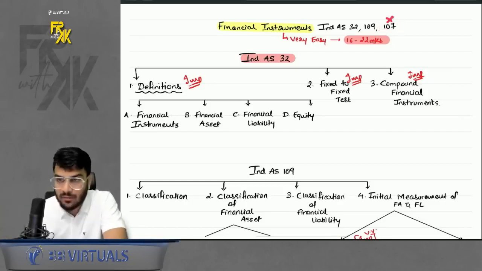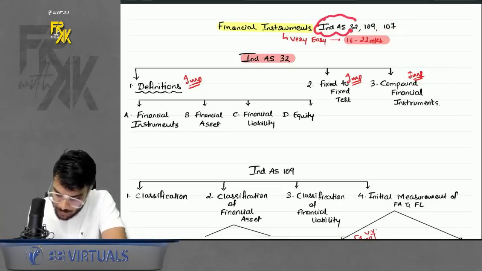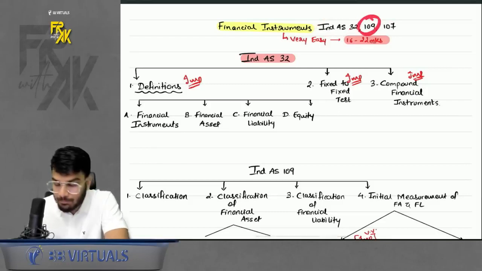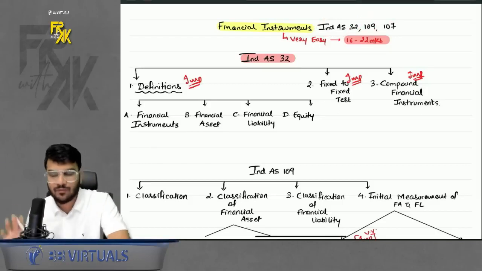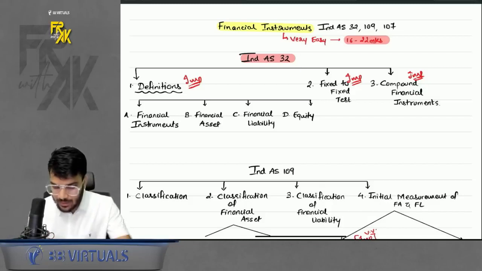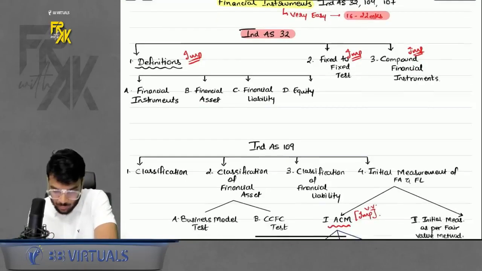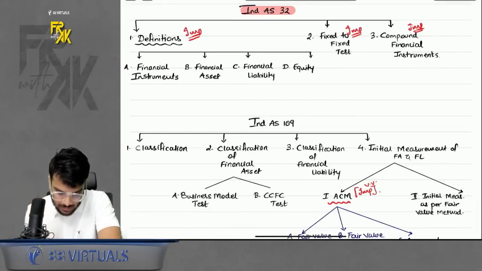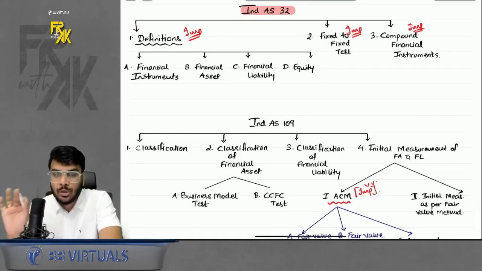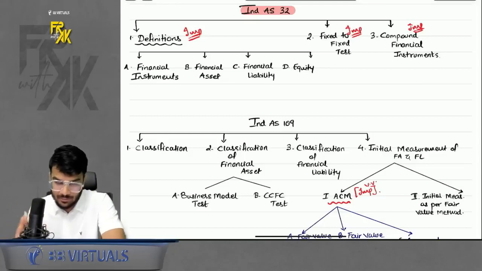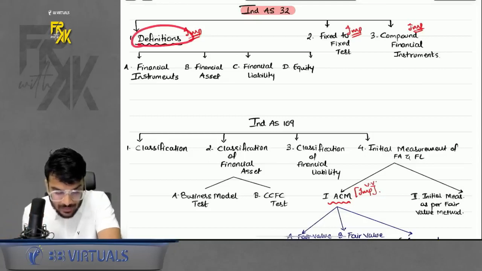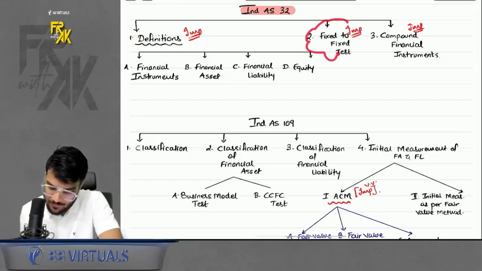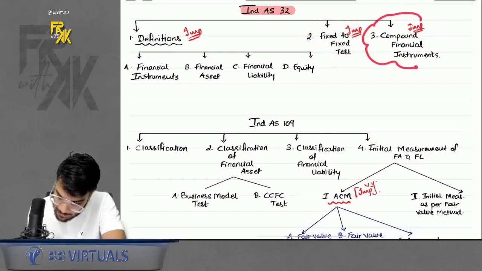So of course this is not very relevant. 32 is relevant for the basic clarity, but the important standard out of these 3 is 109, of course, but we will cover all of them. First being Ind AS 32. What did we study in Ind AS 32? There are total 3 aspects to be focused here. One is the definition point. I'm only going to revise the relevant part in this revision video. Okay, do remember that. So one is the definition point. Second is the fixed to fixed point, and third is the compound financial instrument.